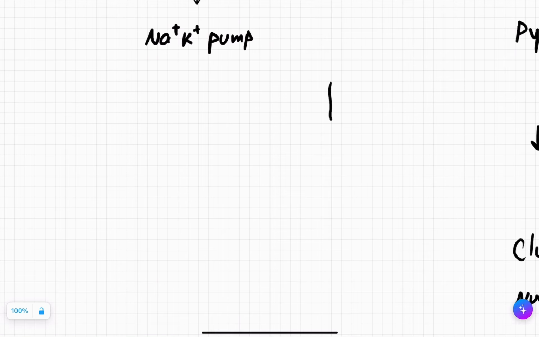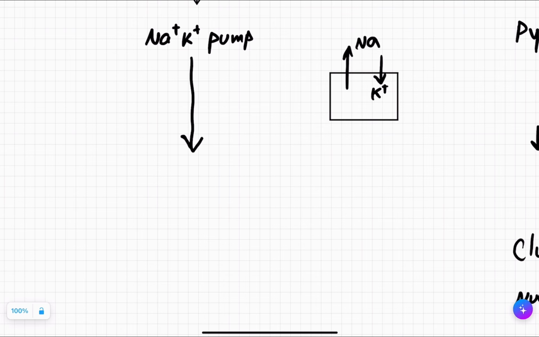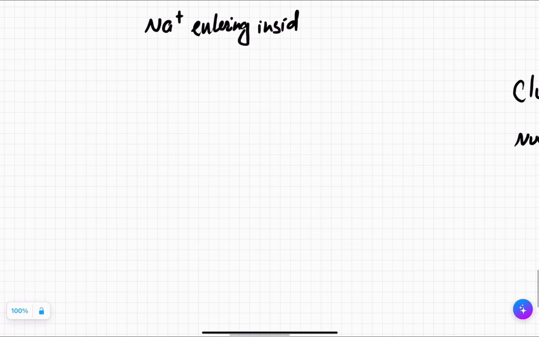Let's say this is a cell, its function is to keep potassium inside and sodium outside. But if this pump is not working, what will happen? Sodium will start entering inside. If the sodium has started entering inside, what will happen? The osmolarity of the cytoplasm will increase.